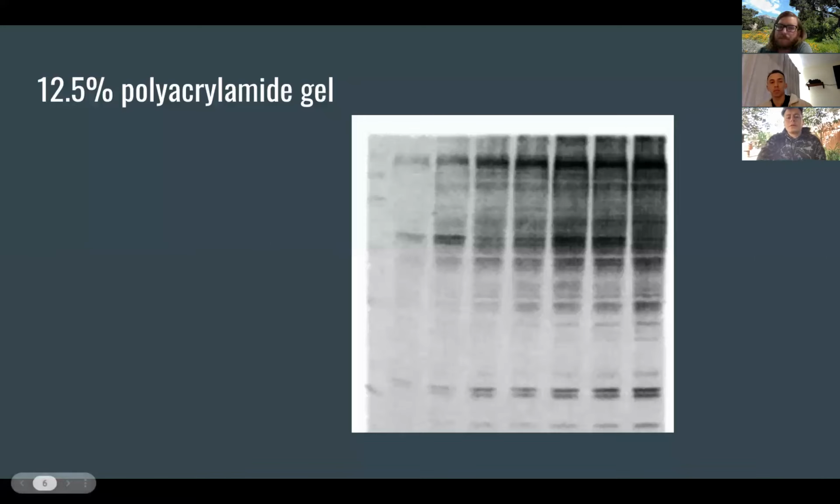Thank you, Mark. So again, the figure is just an autoradiograph of the protein synthesis in an in vitro cell cycle. It was run through a 12.5% polyacrylamide gel, and samples were taken at intervals of 10 minutes, where protein fragments were tracked by the addition of 35S methionine.